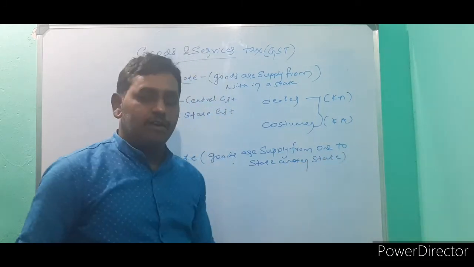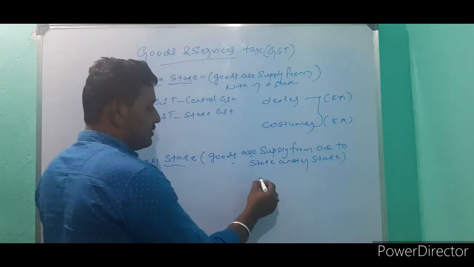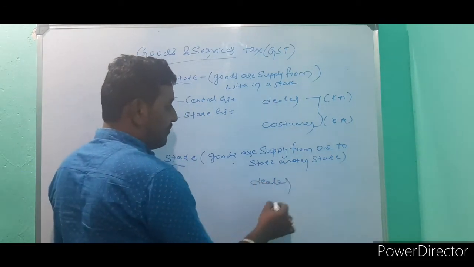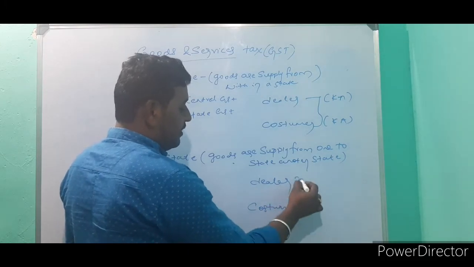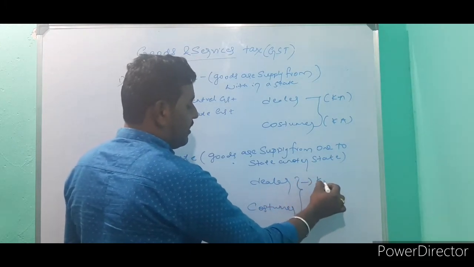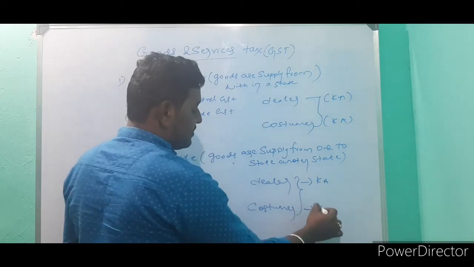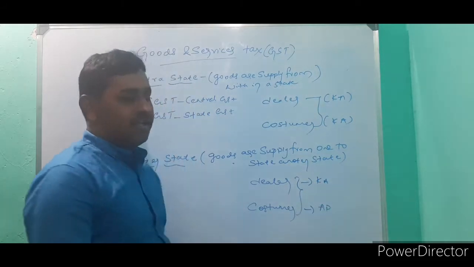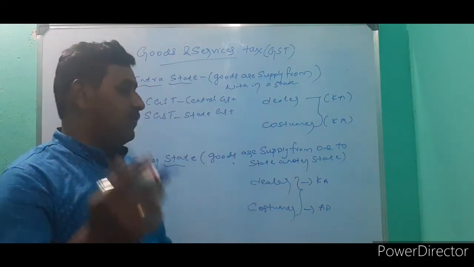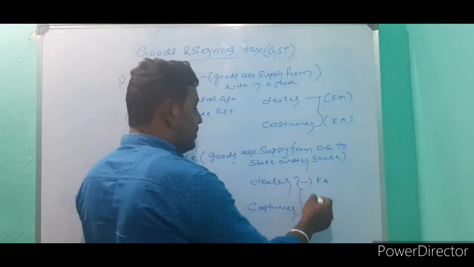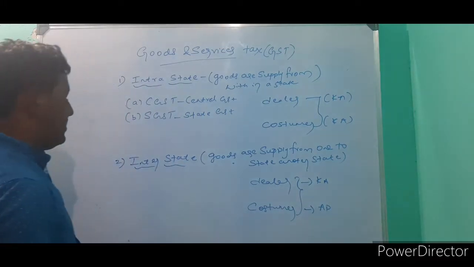Suppose you are the dealer and customer. The dealer belongs to Karnataka, the customer belongs to AP. So the dealer supplies goods to Andhra Pradesh, from one state to another state. This is called an interstate transaction.